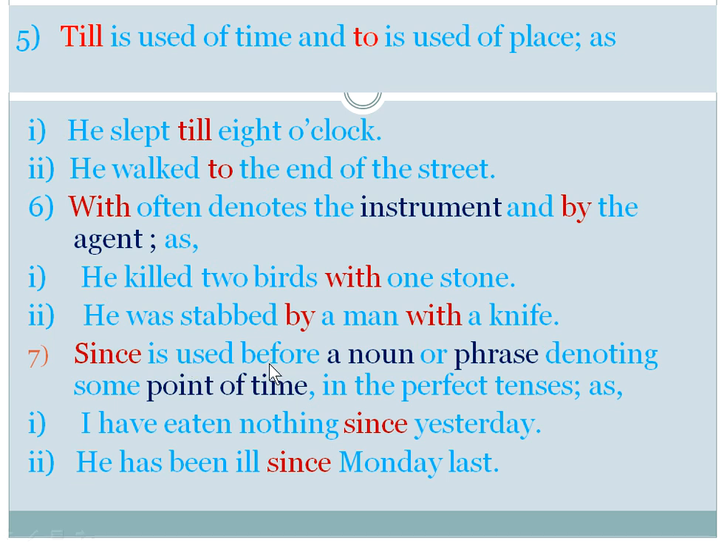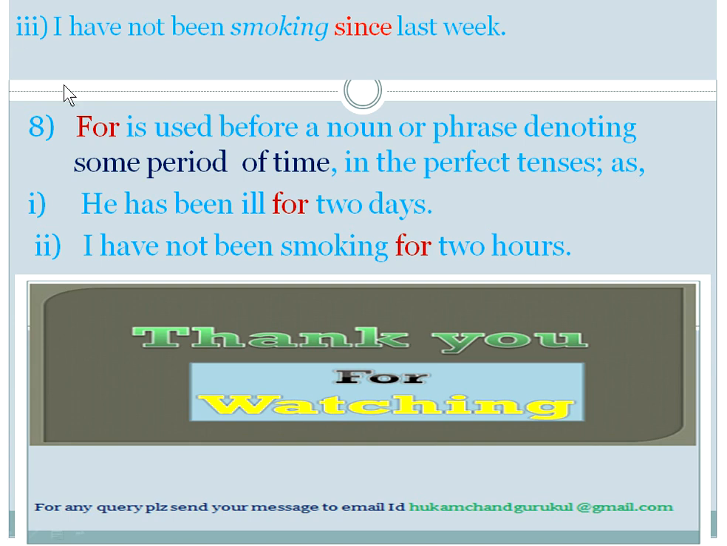Since is used before a noun or phrase denoting some point of time in the perfect tenses. I have eaten nothing since yesterday. He has been ill since Monday last. Here, yesterday and Monday last are considered as a point of time, so we use the preposition since. I have not been smoking since last week. Last week is also considered as a point of time, so we use the preposition since.